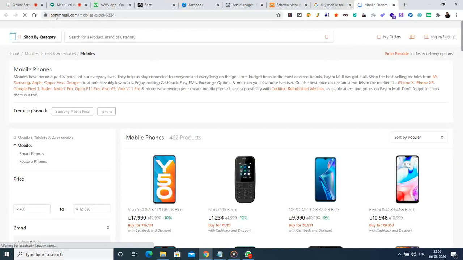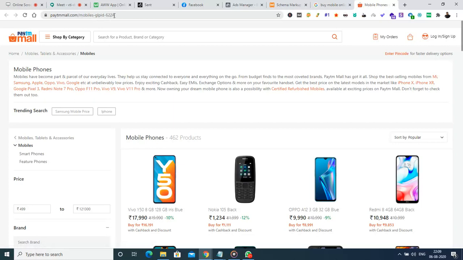So we can notice here paytmmall.com/mobiles-glpid-6224. This is what we are doing with the help of the breadcrumb. How did Google identify that instead of this mobile phones glpid 6224, we have to use mobiles, tablets and accessories? That data will be available in the breadcrumb.